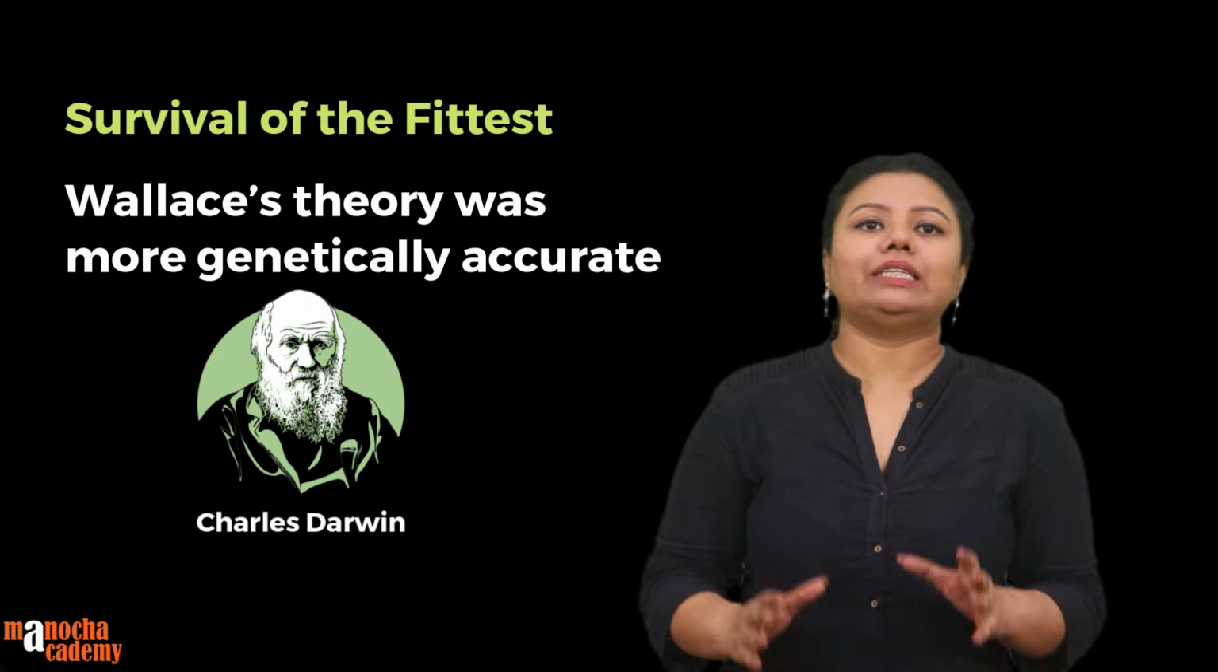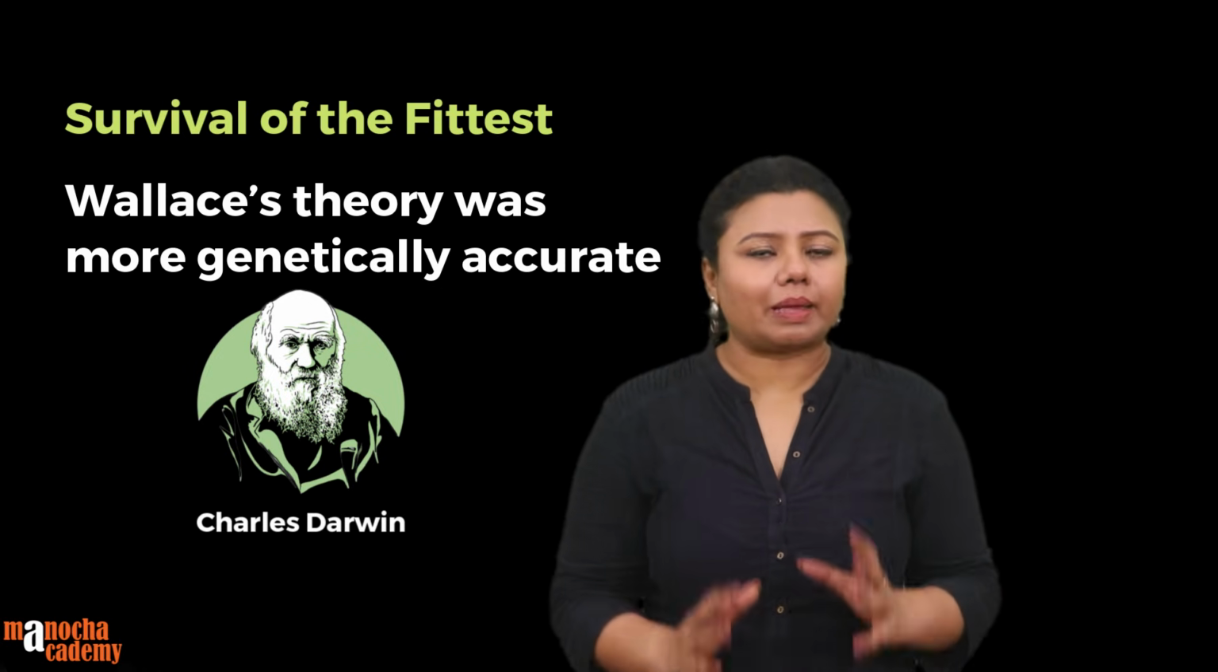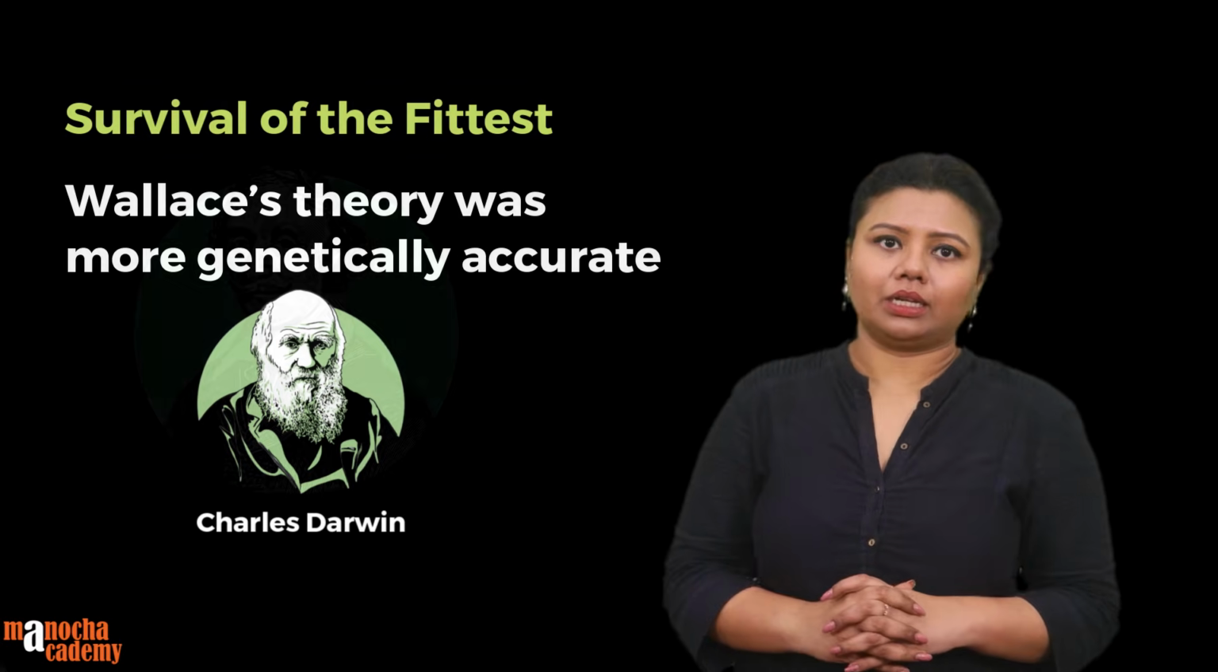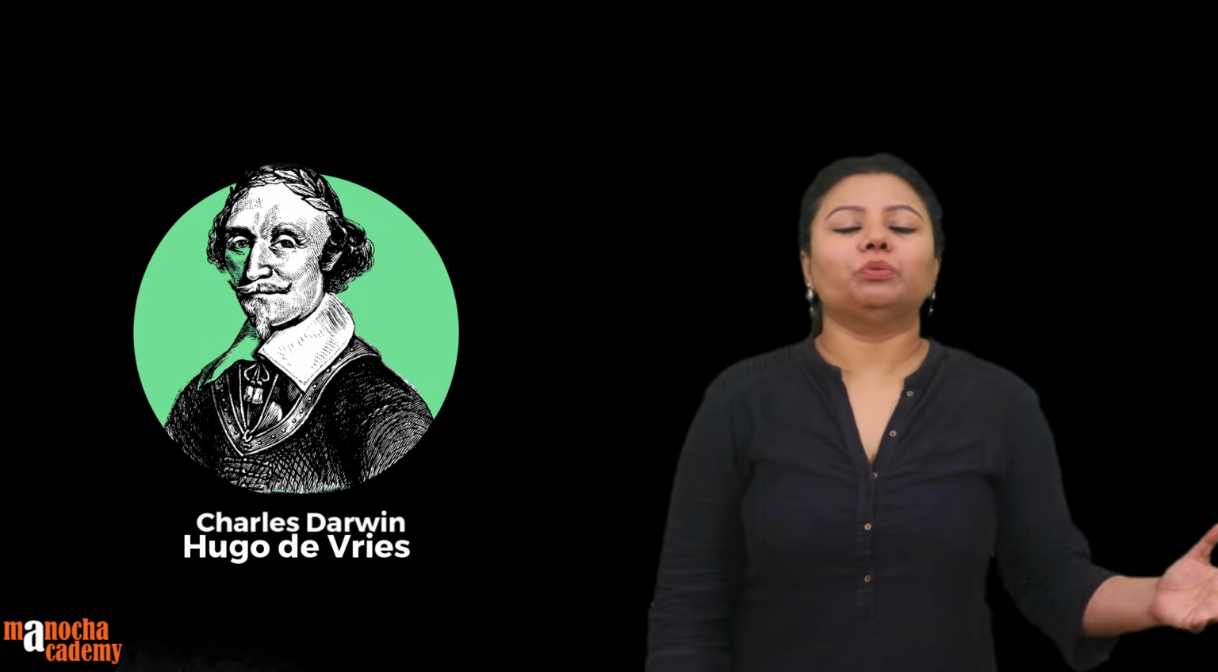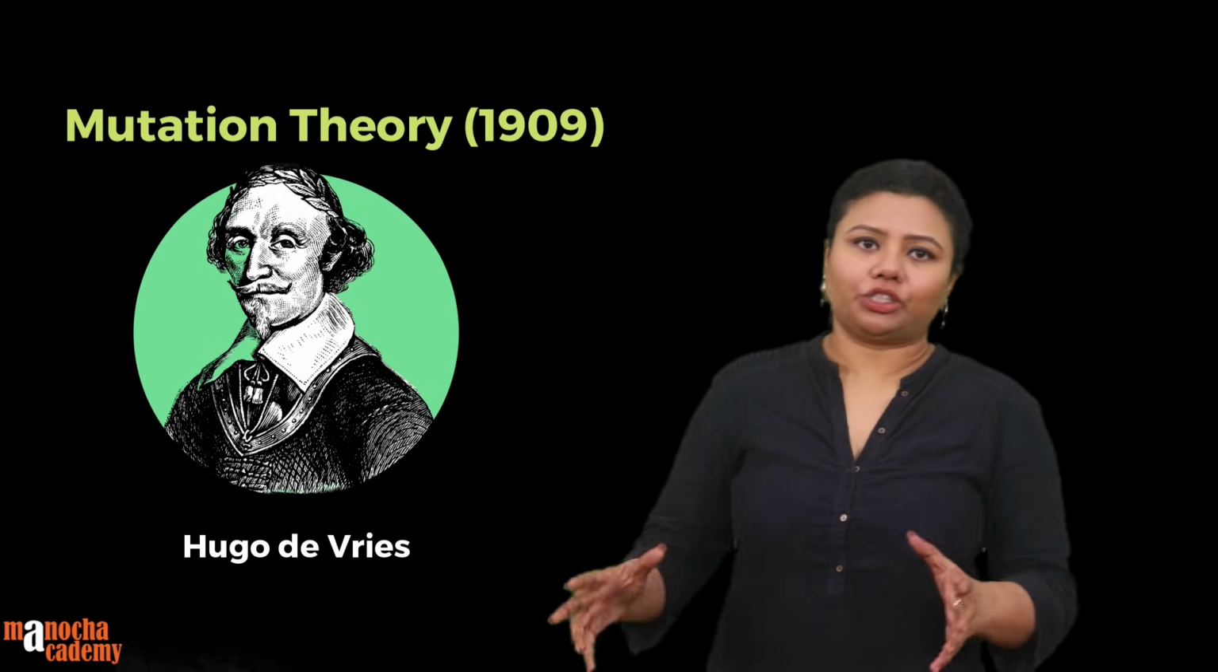But Darwin's theory definitely is one of the most accepted theories of evolution. Another 50 years later, another person, Hugo de Vries, comes up with another theory on evolution which is also commendable. What did he say? So in 1909, Hugo de Vries came forward with his theory called the mutation theory.